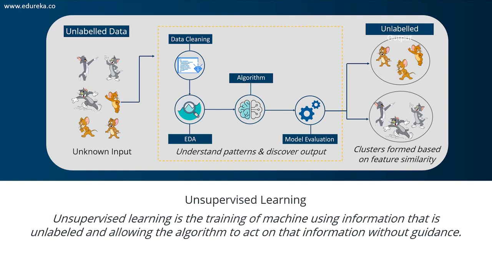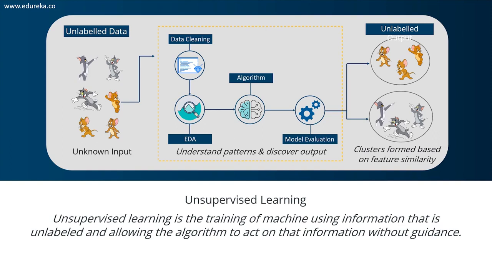For example, it identifies prominent features of Tom such as pointy ears, bigger in size and so on to understand that this image is of type 1. Similarly, it finds such features in Jerry and knows that this is another type of image, maybe type 2. Right? Therefore, it classifies the images into two different clusters without knowing who is Tom and who is Jerry.